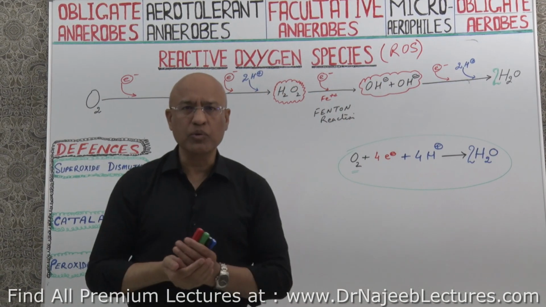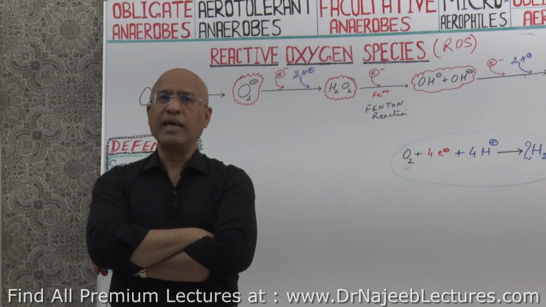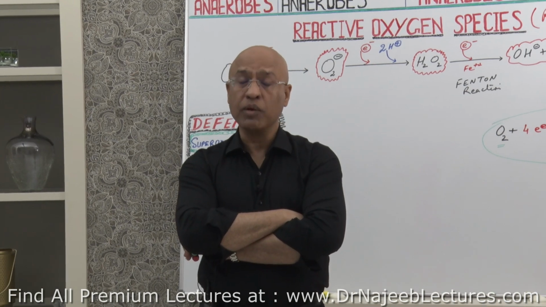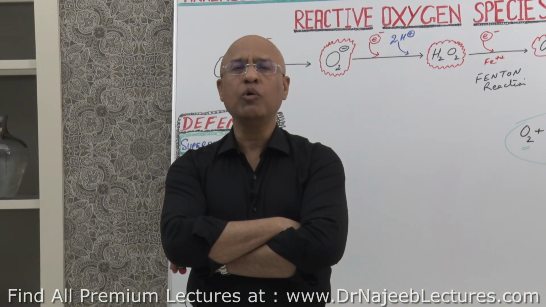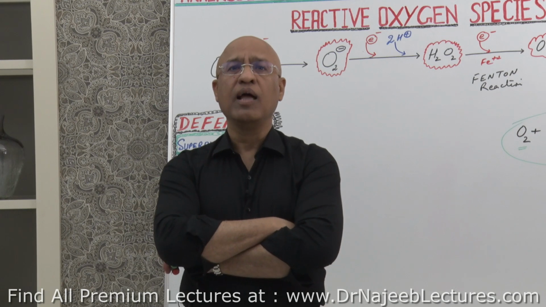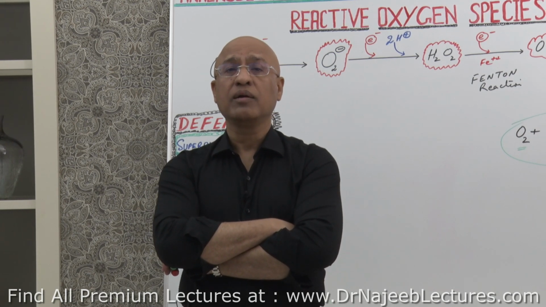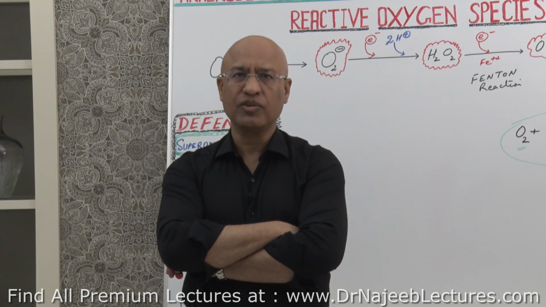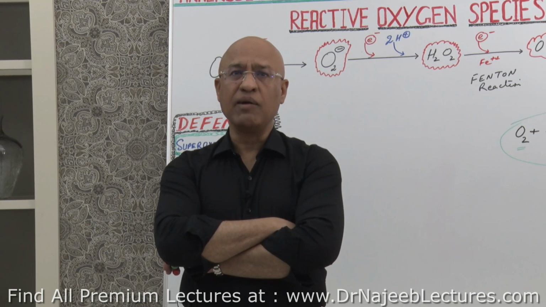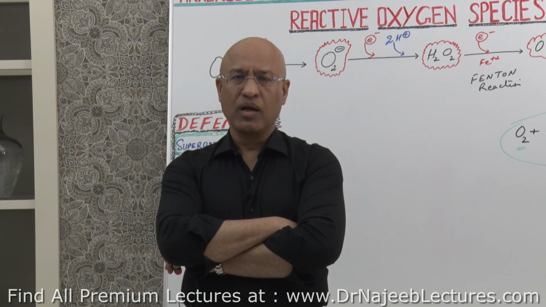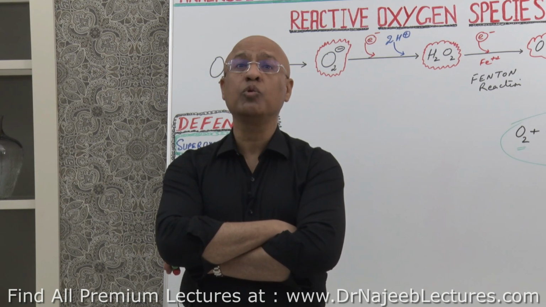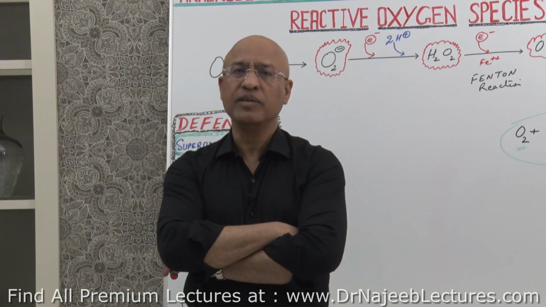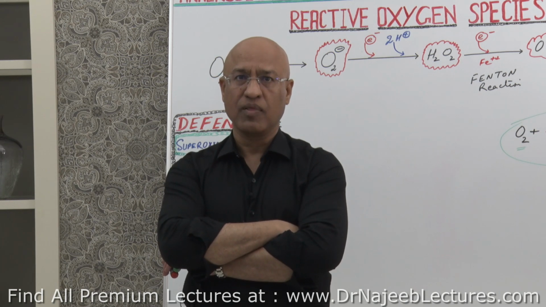So we were talking about that as our atmosphere is very, very rich in oxygen, about 21% of oxygen. So how do animal cells, plant cells and most of the microbes survive? The answer is that during evolution, these cells also developed very elaborate defenses against reactive oxygen species.